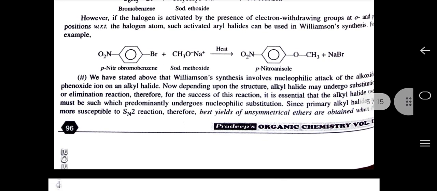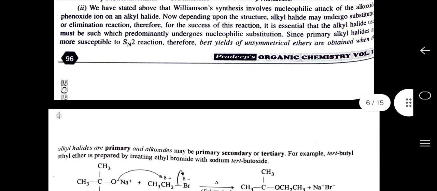Second one is, we have stated above that Williamson synthesis involves nucleophilic attack of the alkoxide or phenoxide on an alkyl halide. Now, depending upon the structure, alkyl halide may undergo substitution or elimination reaction. Therefore, for the success of this reaction, it is essential that the alkyl halide used must be such which predominantly undergoes nucleophilic substitution. Since primary alkyl halides are more susceptible to SN2 reaction, best yields of unsymmetrical ethers are obtained when alkyl halides are primary; alkoxide may be primary, secondary or tertiary.